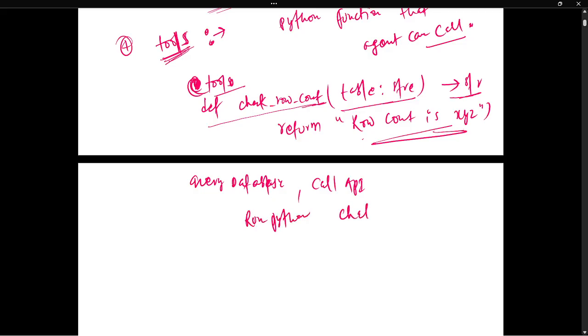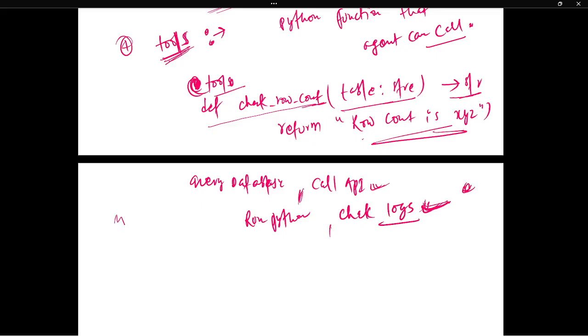Whatever activity you want your agent to complete, you have to define a Python function, and that is called a tool. You can define multiple tools whenever you're building agents, and this is what makes agents more powerful.